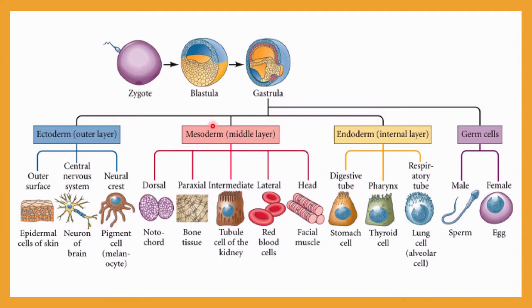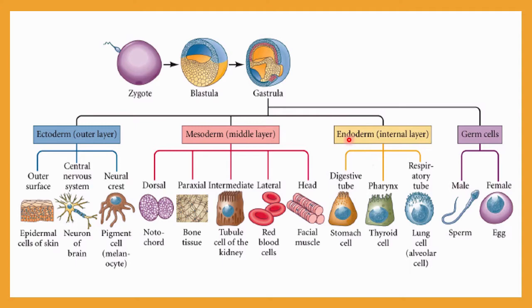Each layer is very important for organogenesis. You must be very clear which layer is responsible for which structures. It is very important, and many times it is asked in the NEET examination also. So remember all these things: which structures the ectoderm is responsible for, and which structures the mesoderm is responsible for.